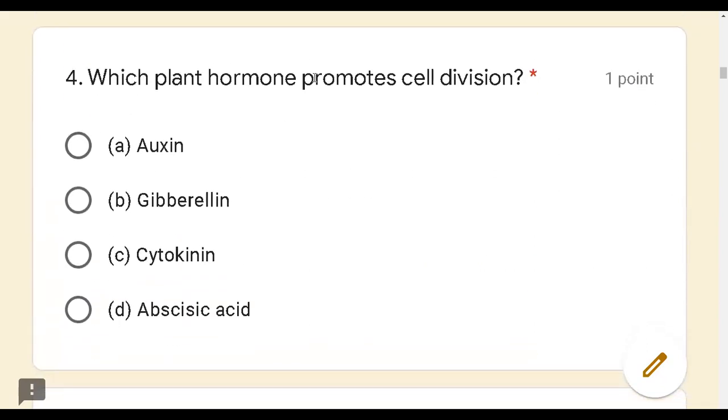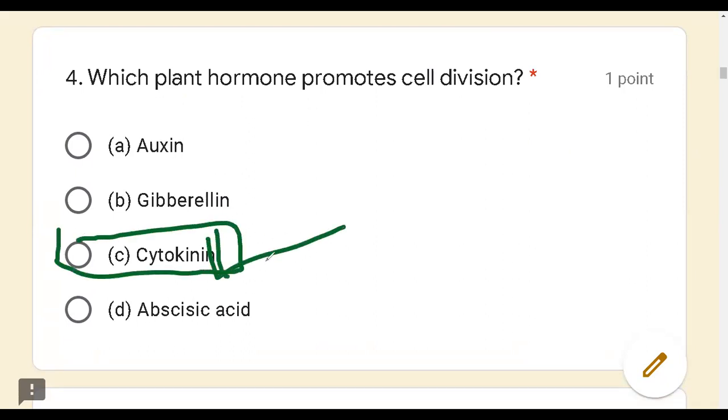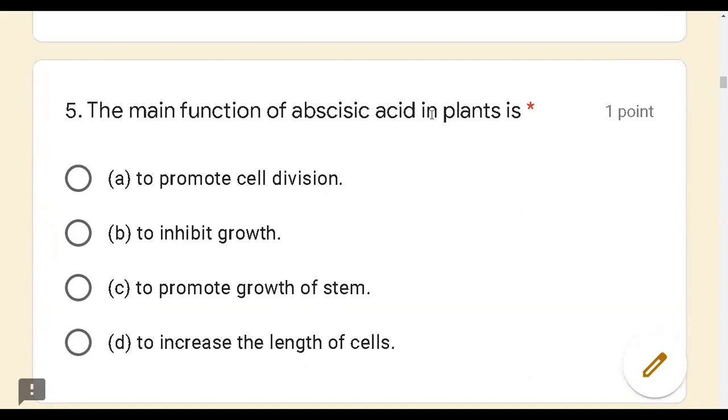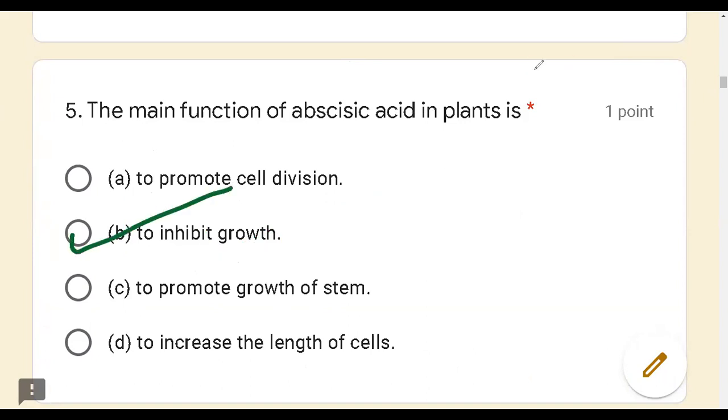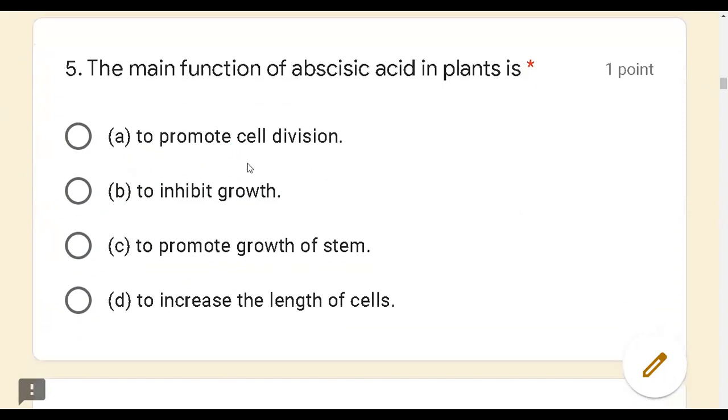Let us go to the next question, that is, which plant hormone promotes cell division? We know cytokinin is the hormone which promotes cell division. Let us go to the next question. The main function of abscisic acid in the plants is, remember, it is also called a stress hormone. It stops the growth, or it inhibits the growth. So the answer for abscisic acid is option B, that is, it inhibits the growth of the plants.